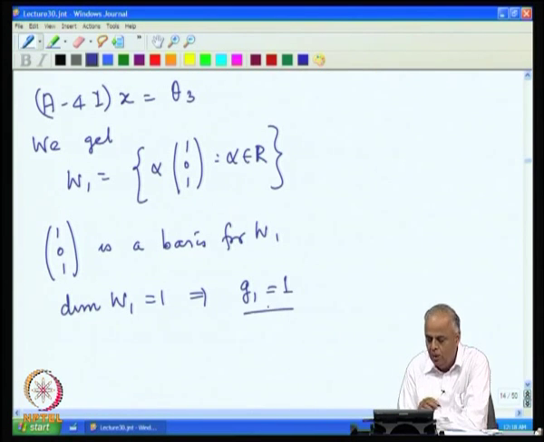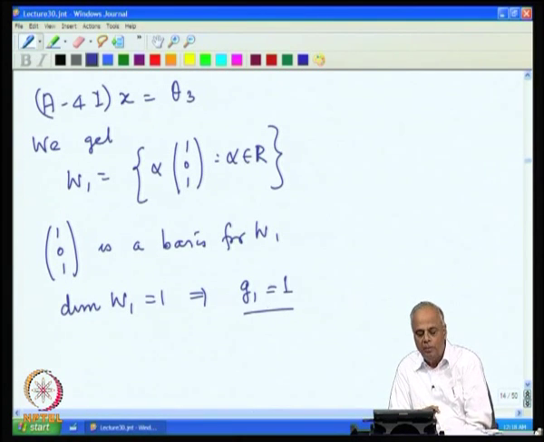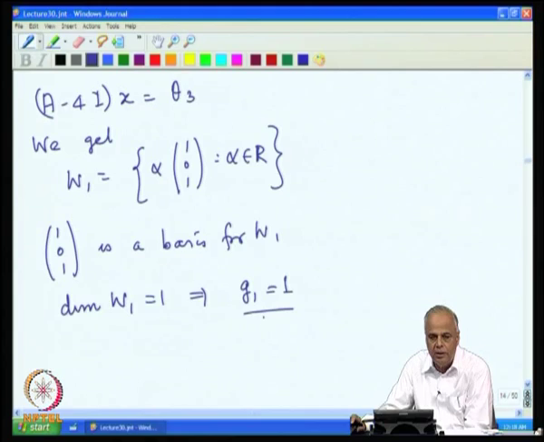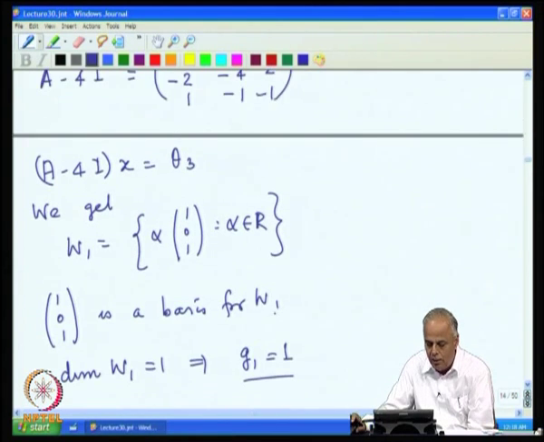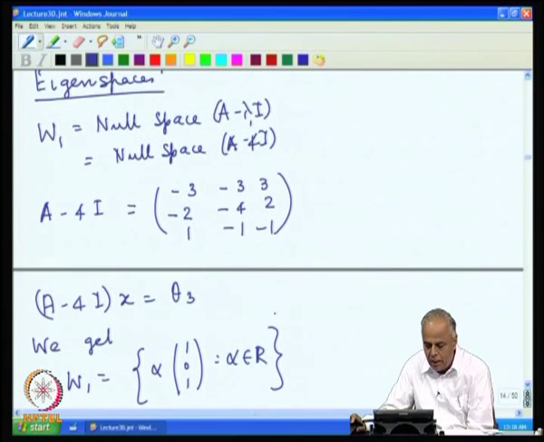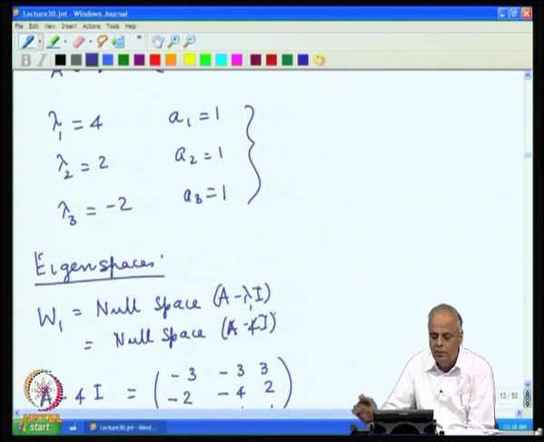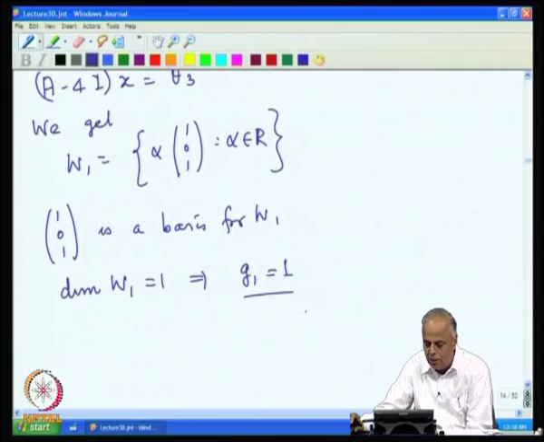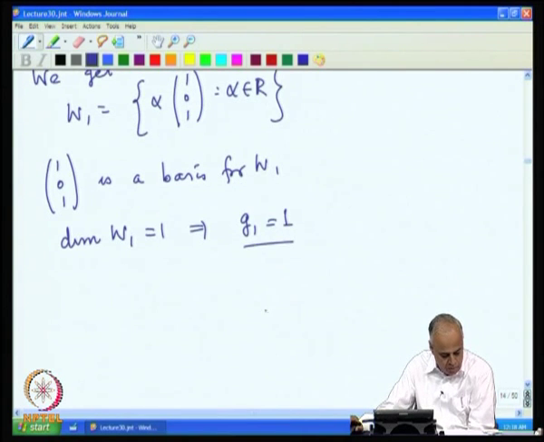So the geometric multiplicity of this eigenvalue is 1. Note that G j must be at least 1, and we also observed that G j cannot be more than A j. In this case A 1 is 1, so it cannot be more than 1 or less than 1, and therefore it has turned out to be 1.